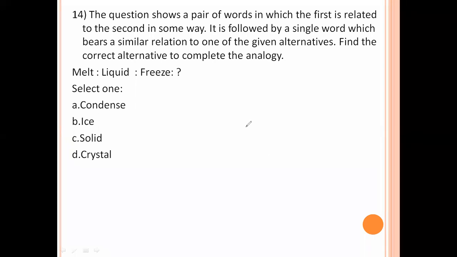The question shows a pair of words in which the first is related to the second in some way. It is followed by a single word which bears a similar relation to one of the given alternatives. Find the correct alternative to complete the analogy. Melt, liquid: liquid is melted. Freeze, solid: solid is freezed. So solid is the right answer. Option C is the right answer.